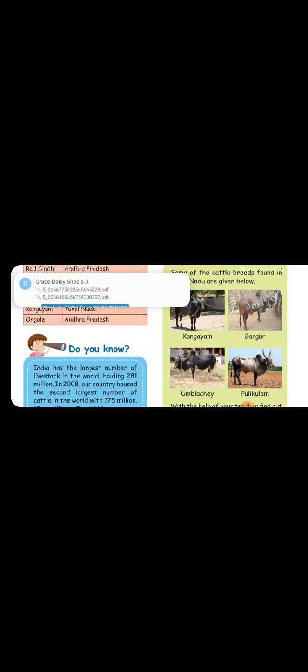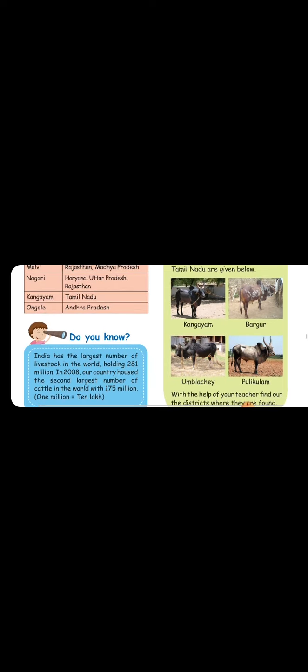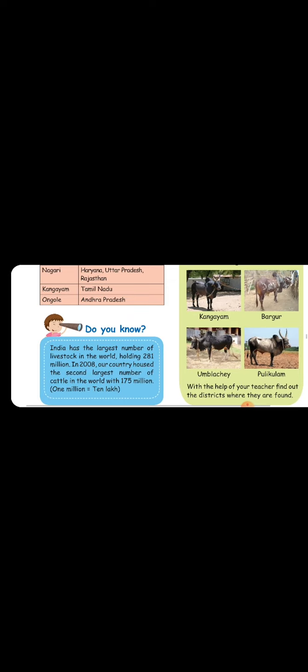Some of the cattle breeds found in Tamil Nadu are given below. Kangeyam Kalai. You may have heard this word. Kangeyam Kalai, Bargur, Ambalachery, Pulikulam. With the help of your parents, find out the districts where they are found. Just find out where it is farmed, where it is found.